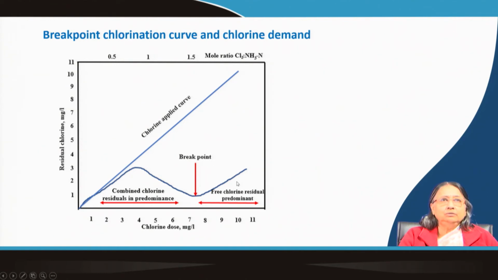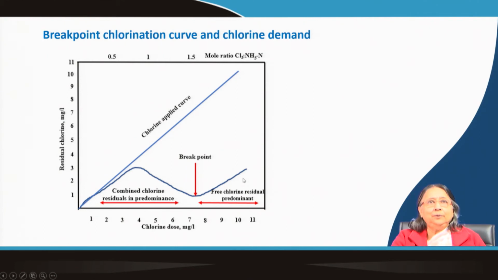You have to apply the dose at least up to this point, then a little bit extra, so that some free chlorine residual remains in the water to take care of killing the microorganisms, that means the disinfection.